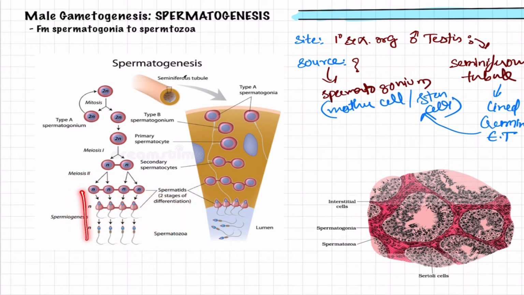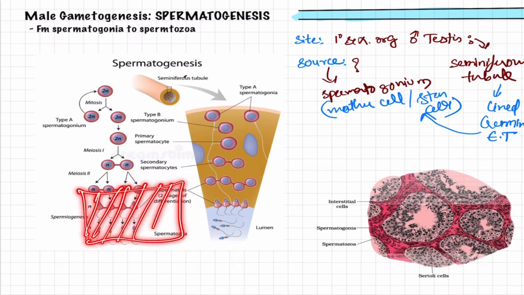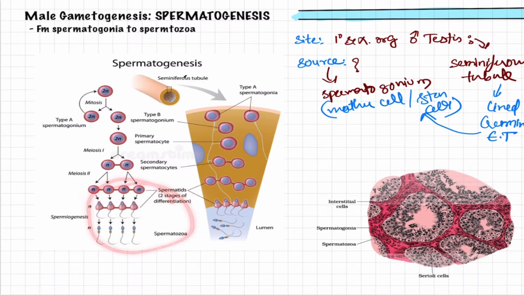It is also a part of spermatogenesis, but we have given a special name for this process because here there is no division, as well as there are changes in the form of the cells. So these changes of form in the cell are known as metamorphosis. So the process of metamorphosis that is leading spermatids to spermatozoa is known as spermiogenesis. Now let us move to our next slide so that we can understand it better.